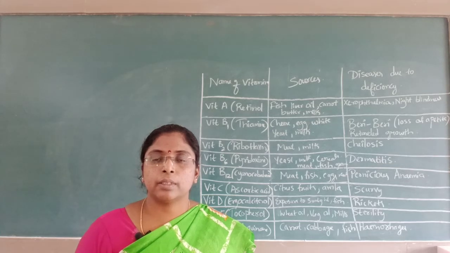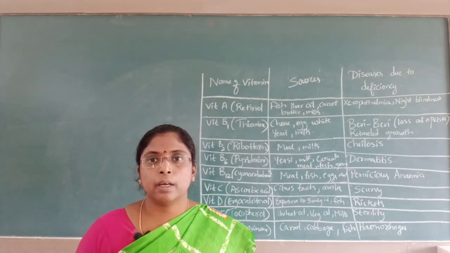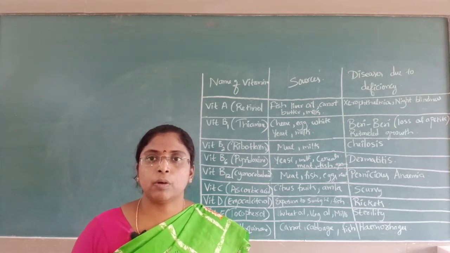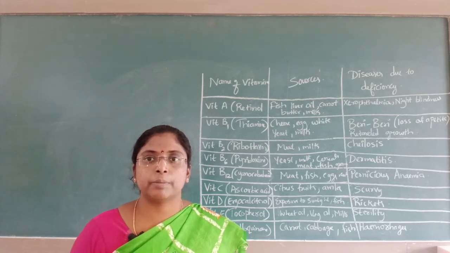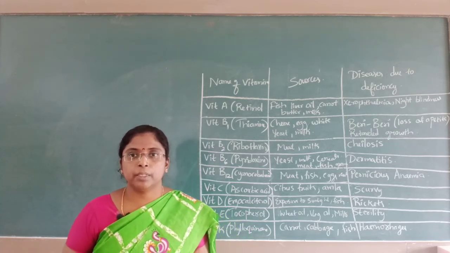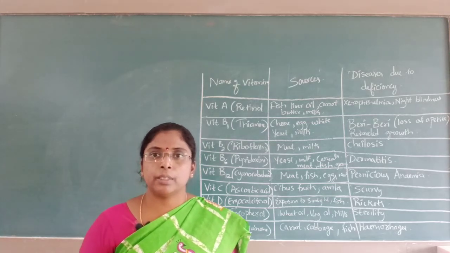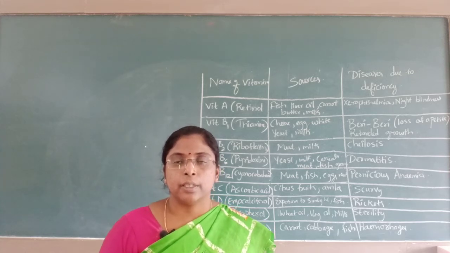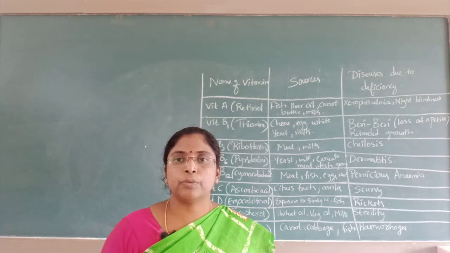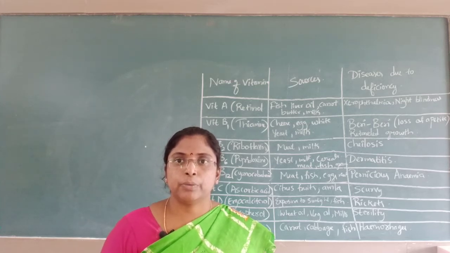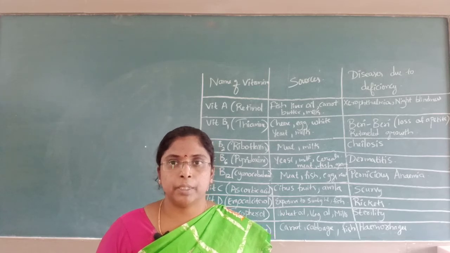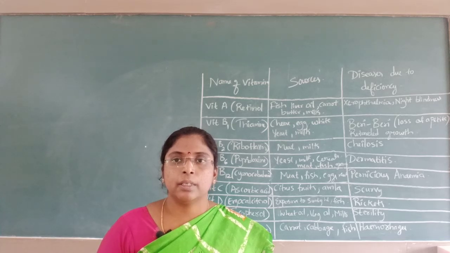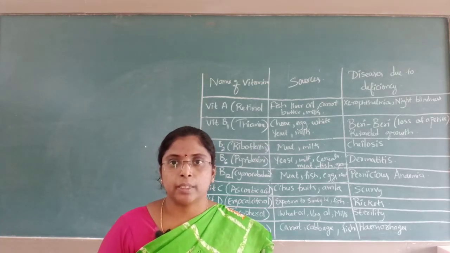In vitamins there are several types. They are classified into two types. Here we call vitamins in the form of alphabets: vitamin A, vitamin B, vitamin C and vitamin D. And these vitamins are further classified. Vitamin B is classified into vitamin B1, vitamin B2, vitamin B6 and vitamin B12. Here we classify the vitamins based upon their solubility.